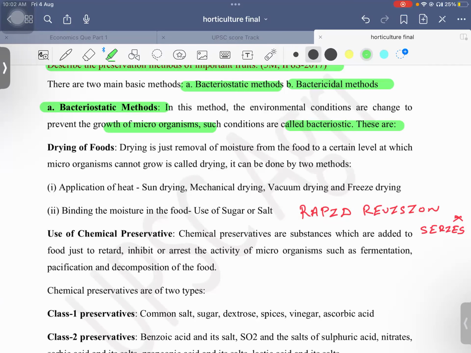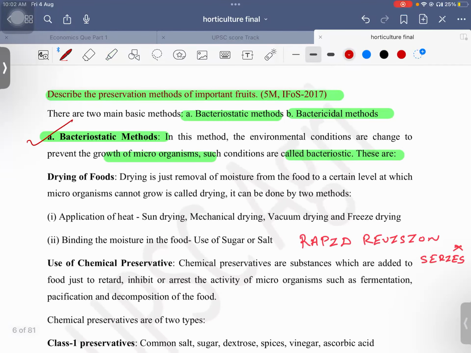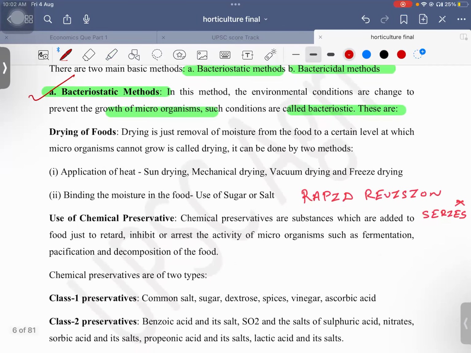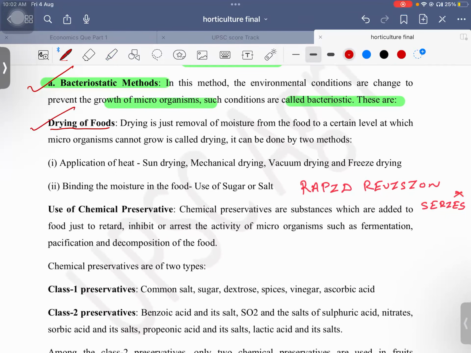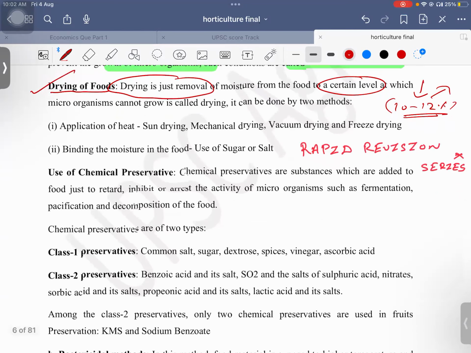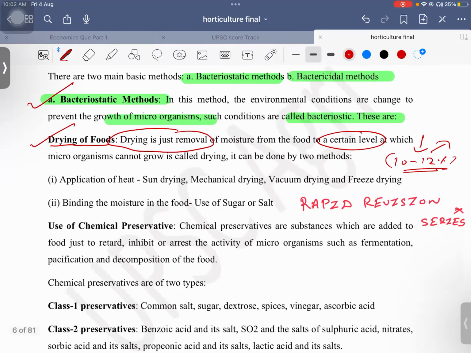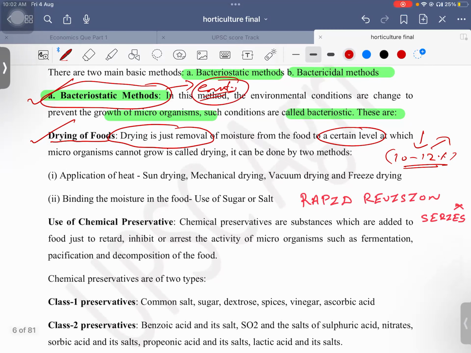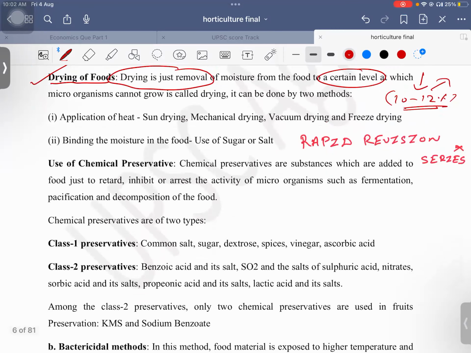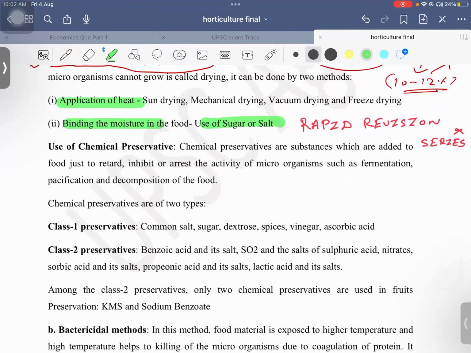What are the different methodologies for preventing the bacterial infection? So first is drying of foods. Drying is just removal of moisture from the food to a certain level. We need to reduce it, like the 10 to 12 percent moisture we usually use for rice and wheat and all. Because in this methodology we are changing the environment, so that the growth of microorganisms can be prevented. So what we do is application of heat, or we use some salt or sugar or things like that.